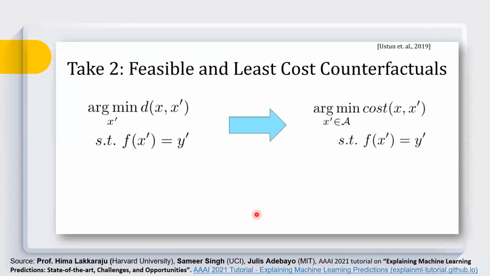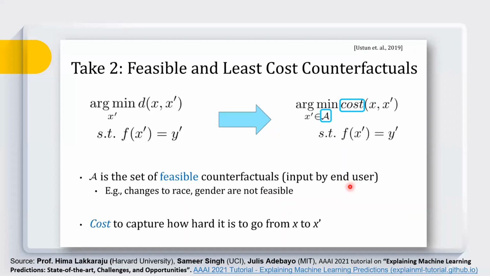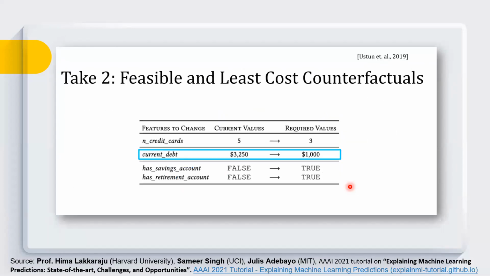They proposed the solution that x prime should be picked from a subset of feasible features, so that we can generate feasible counterfactuals. And these feasible features are usually input by the end user. They also define another metric, cost, which is used to capture how hard it is to move from x to x prime instead of simply considering the distance. So then they make reasonable counterfactuals.